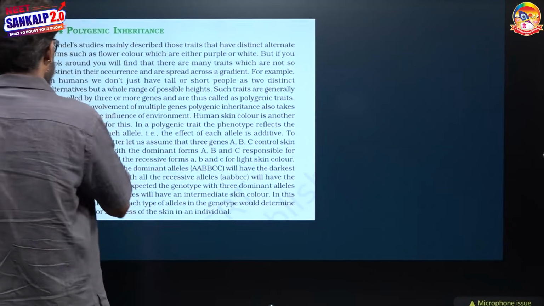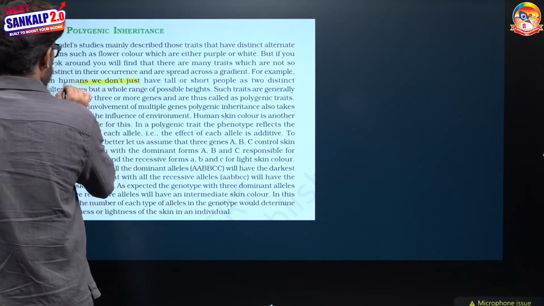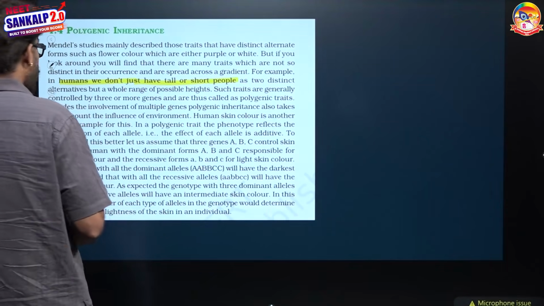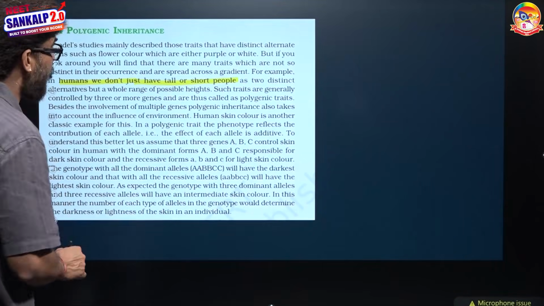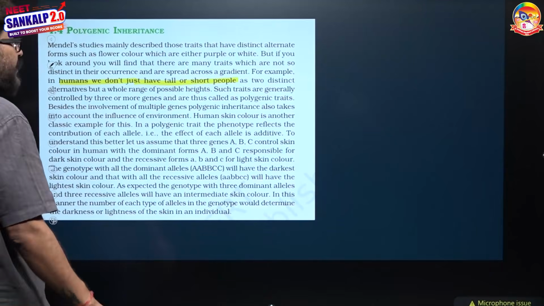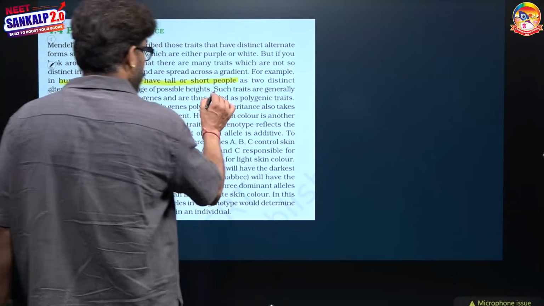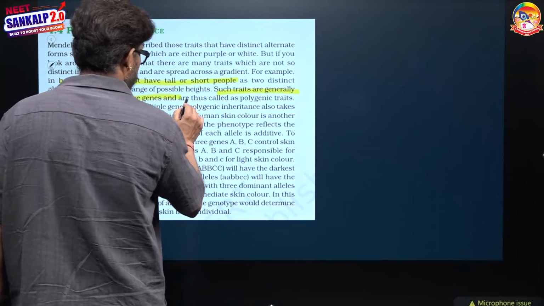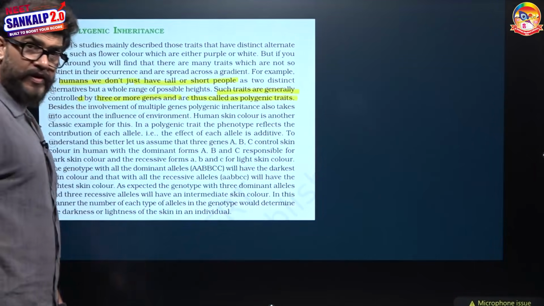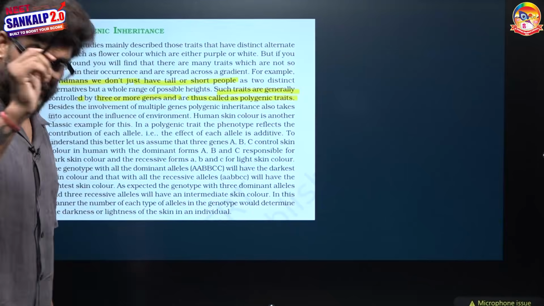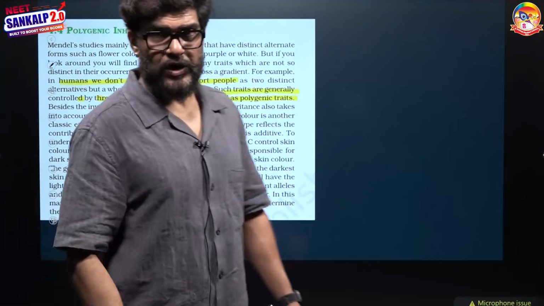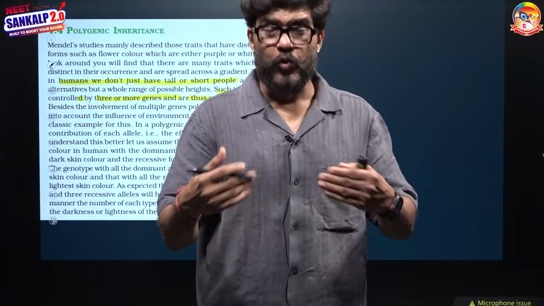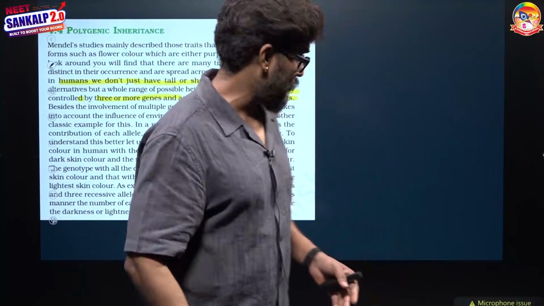For example, in the case of human beings, we do not just say that tall and short people are two distinct alternatives, but the whole range of possible heights is possible. Such traits are generally controlled by 3 or more genes and thus are known as polygenic traits. Human height is a polygenic character because it is controlled by more than 2 allelic forms, meaning 3 or more allelic forms.